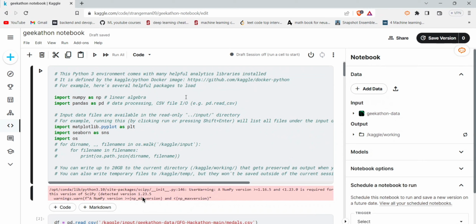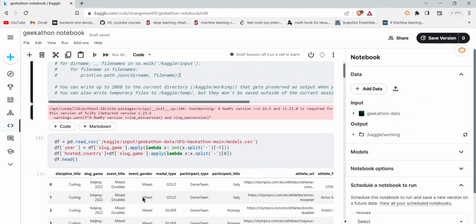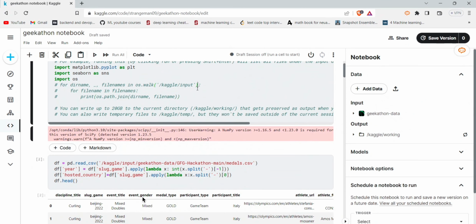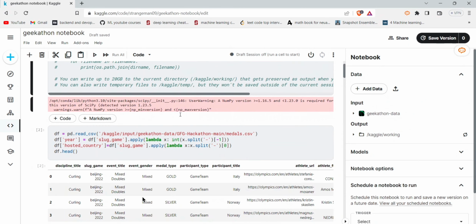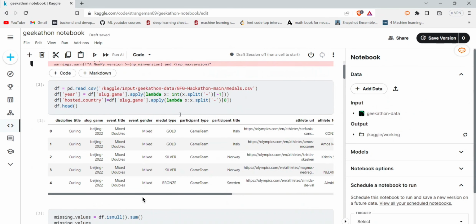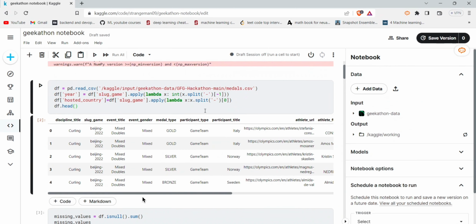Coming to the problem statement, the Olympic Games is a huge event that generates a wealth of data. With so many countries, athletes, sports, and events, it's challenging to make sense of all these figures. So our main area of focus here is analysis of gender-wise participation in the Olympic Games. To help with that, we've used data science techniques to explore these data points and uncover interesting facts and trends. So, let's start with a brief code walkthrough.